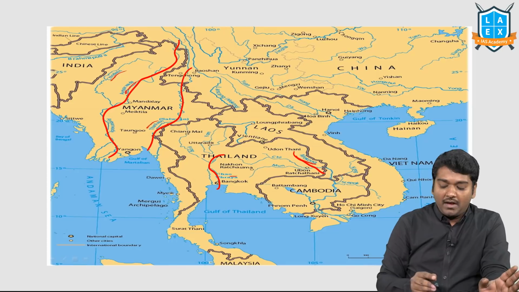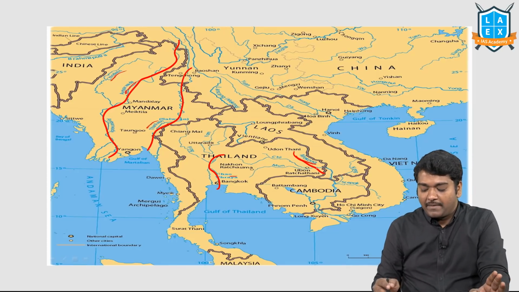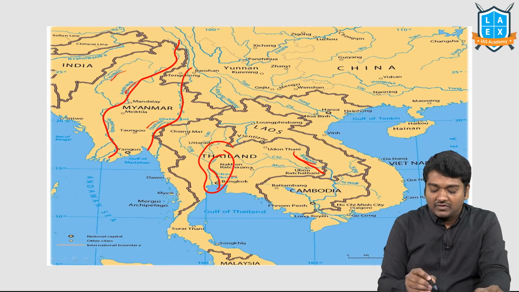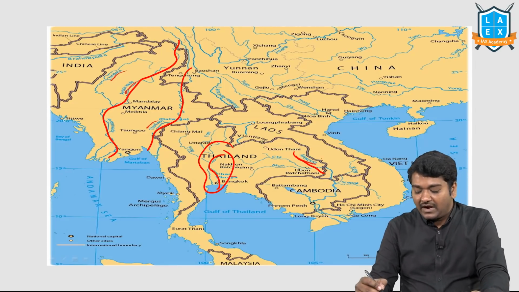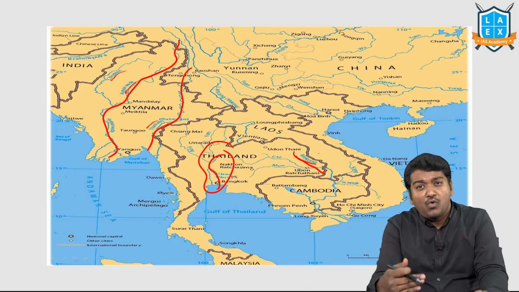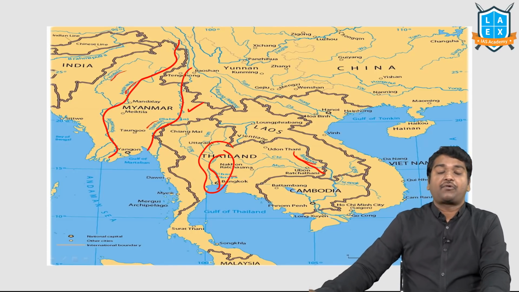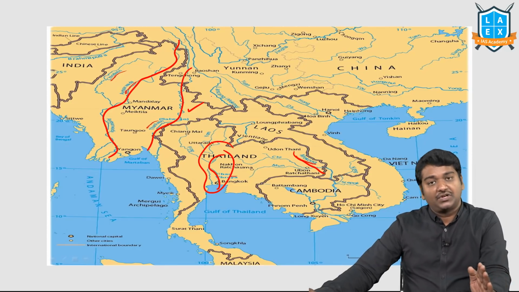Please remember: Irrawaddy, Salween, Chao Phraya, Mekong. They may ask you to arrange them from west to east. Chao Phraya is very small, but Irrawaddy, Salween and Mekong all come mostly from the border of China. It has some relevance, so just try to arrange them from west to east.